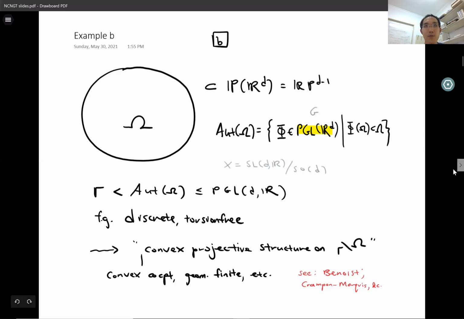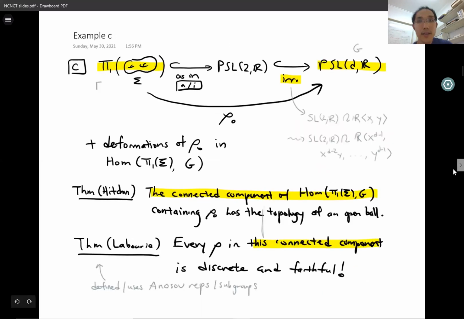Here's another example, which looks less geometric on the face of it. So start with one of our first examples in PSL2R and take its image under the irreducible representation from PSL2R into PSL-DR. This gives a discrete subgroup of PSL-DR that's abstractly a closed surface group.